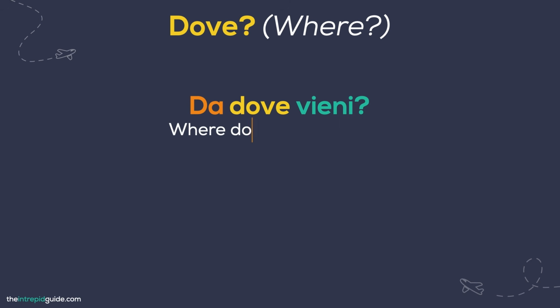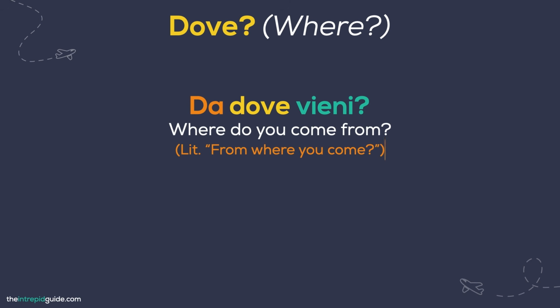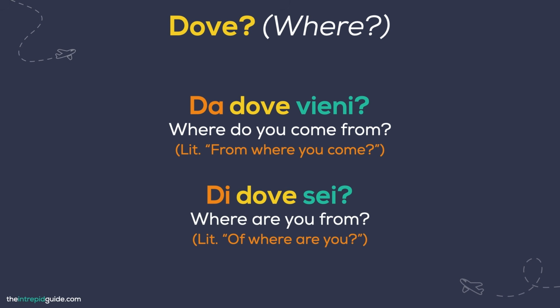But what do you say when you want to ask where someone is from? Well, for that we need to add a preposition in front to get 2 useful phrases. You can say, Da dove vieni? Where do you come from? Literally, from where you come. Di dove sei? Where are you from? Literally, of where are you?